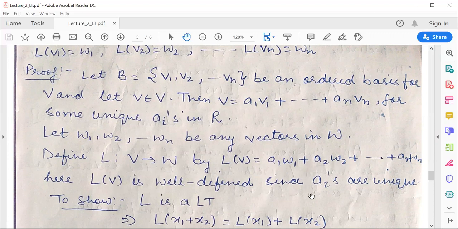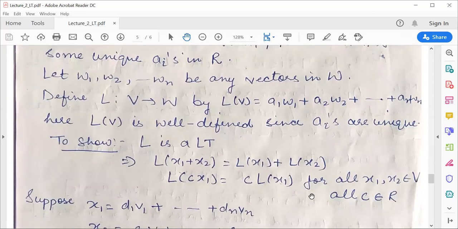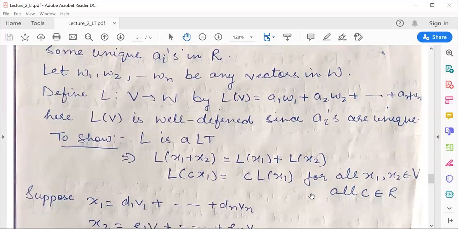Now we need to show that the defined mapping is a linear transformation. To show this, we need to show two properties. First property is under addition: L of x1 plus x2 equals L of x1 plus L of x2, where x1 and x2 are elements of your vector space V. Second property is under scalar multiplication: L of c x1 equals c into L of x1, where c is any scalar.